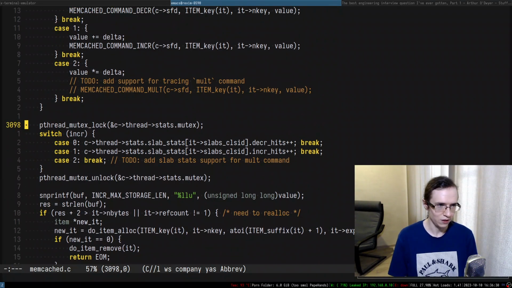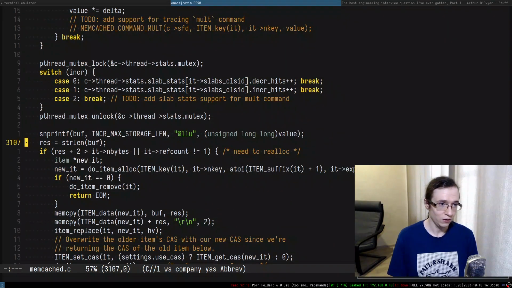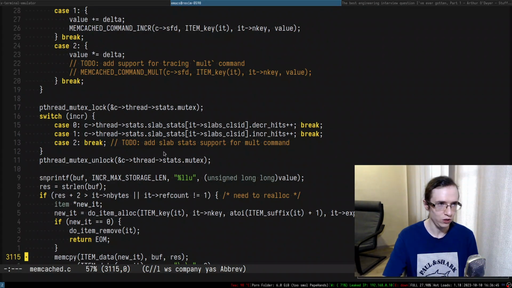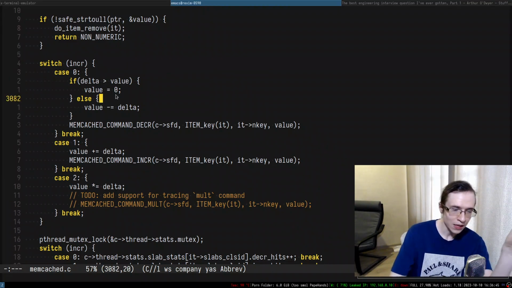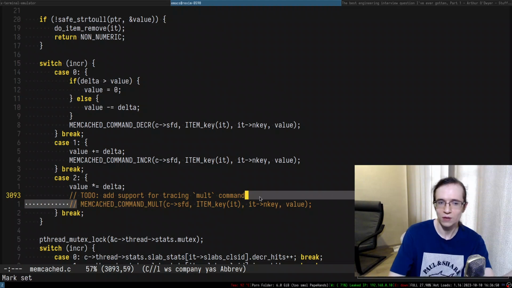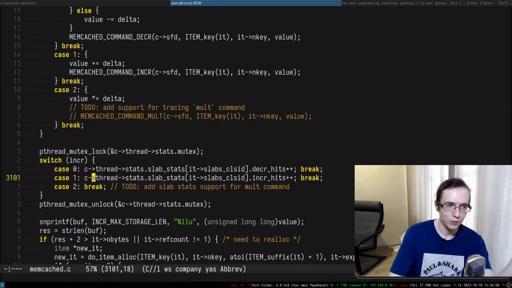Alright, and we also do mutex lock, right? So this is basically behind the mutex and stuff like that. So we need to check whether we use the incr variable somewhere else, because maybe... No, we don't. I don't think we do. Right, so these were the only two places where we actually use this kind of stuff. Here we actually perform the operations and also some sort of tracing, and also we collect statistics.